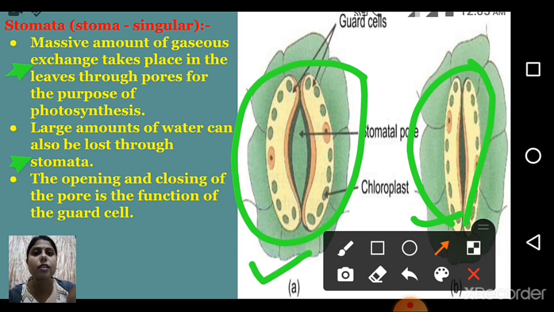Last point is what? Opening and closing the pores is the function of the guard cells. As I told, when they take in water they swell up and open it. When they lose water they shrink and close. So who is responsible for this function? The guard cells, which are present in the stomata. So I hope you understand this. Let's move forward now.